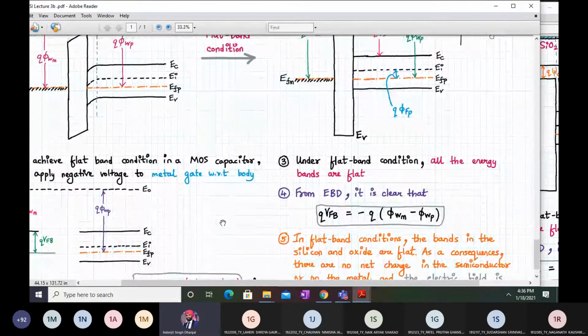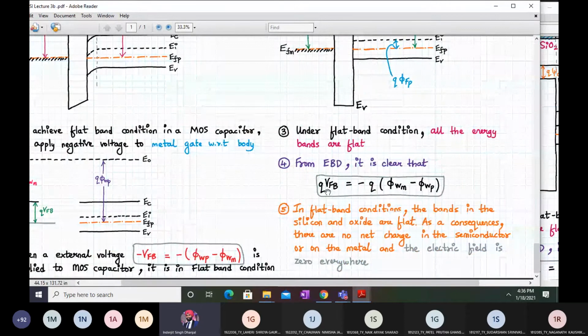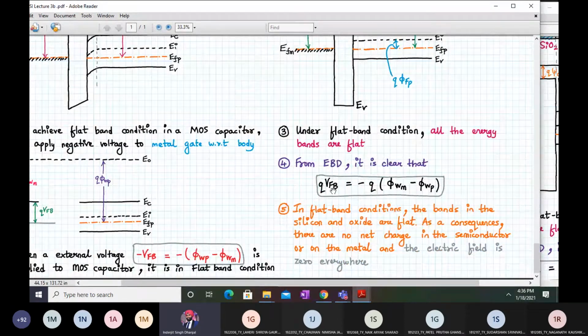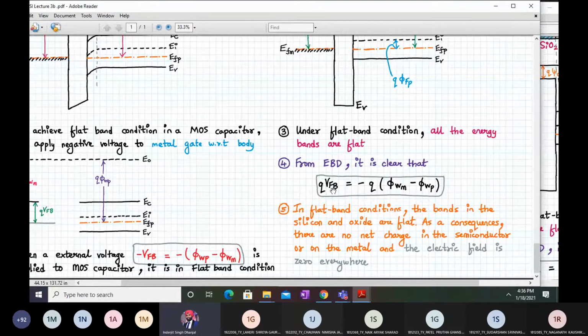Okay, so under the flat band condition, all the energy bands are flat, and we have this term Q times VFB. There is a flat band energy now because it is multiplied by Q, which is equal to minus Q times phi WM minus phi WP.